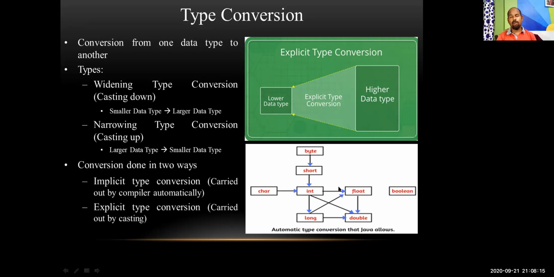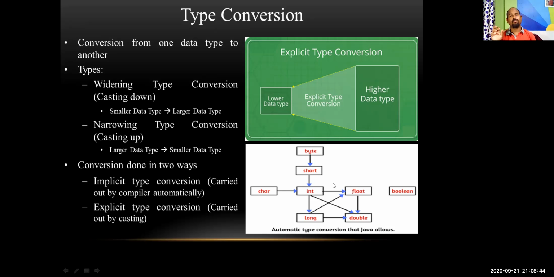So how is it written? Suppose a is equal to b, and here a is float, b is integer. So we want to convert b to float. In this case, how will we write the statement? a is equal to, within parentheses, we write float and then b, semicolon.